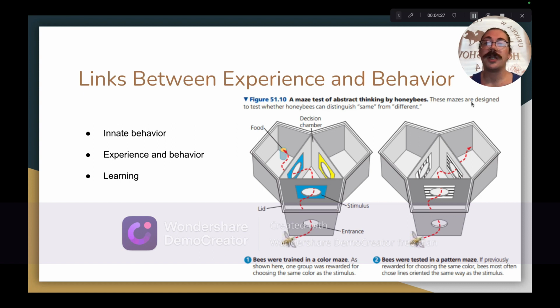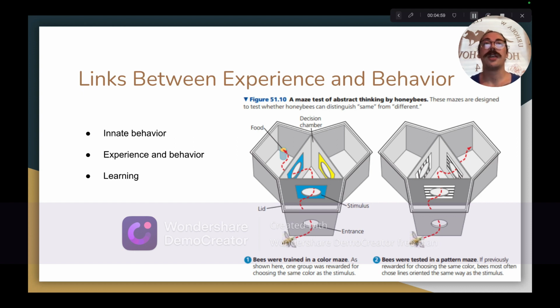Moving on to links between experience and behavior. I'll start by defining what innate behavior is. Behaviors that are not learned but are ingrained into an animal during development and are performed in the same way each and every time, regardless of learning or experience, are referred to as innate behaviors. For example, a spider's web-building behaviors and an infant mammal's suckling reflex are innate behaviors.